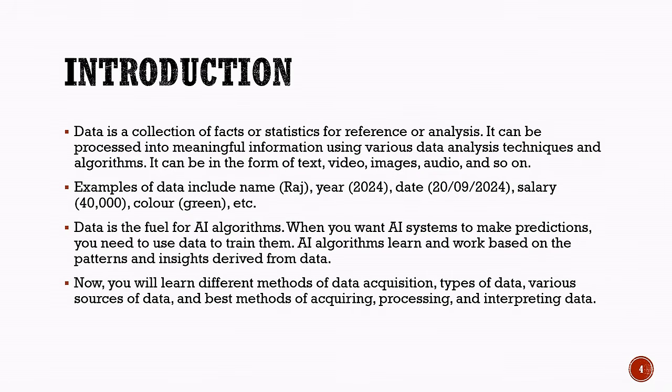Some examples of data include a name, such as Raj, a year, such as 2024, a date, such as 20th September 2024, a salary, such as 40,000, or a color, such as green. Data is the fuel for artificial intelligence algorithms. When we want AI systems to make predictions, we need data to train them. AI algorithms learn and work based on the patterns and insights derived from data.